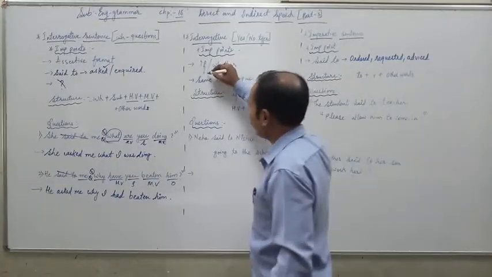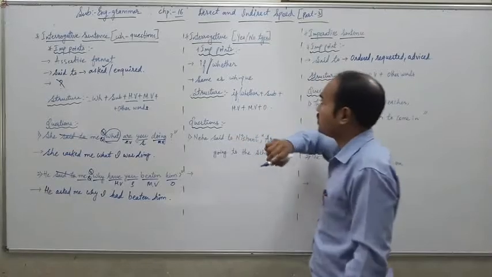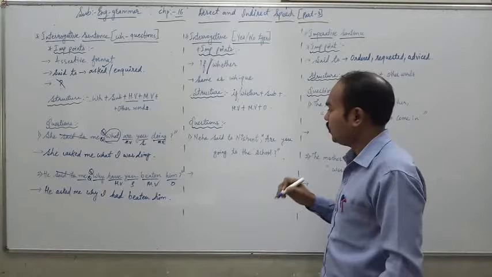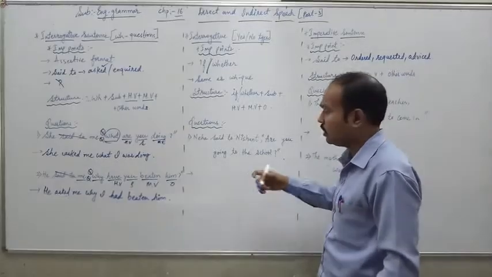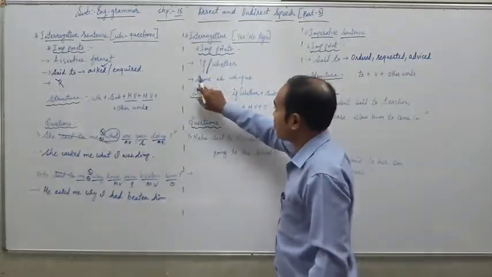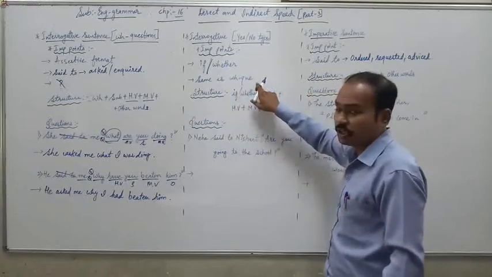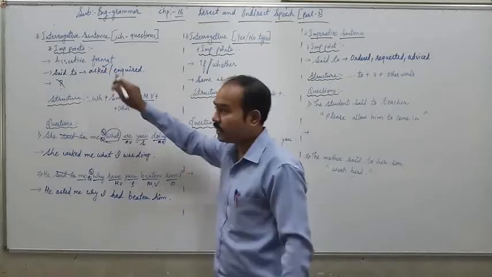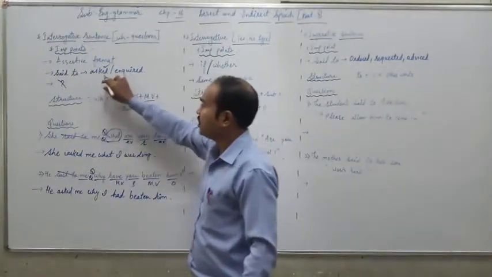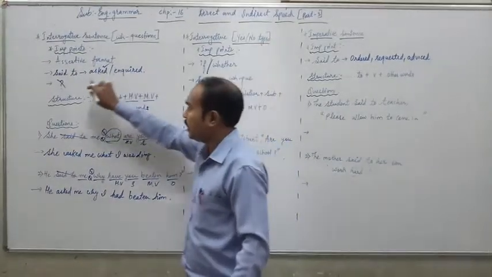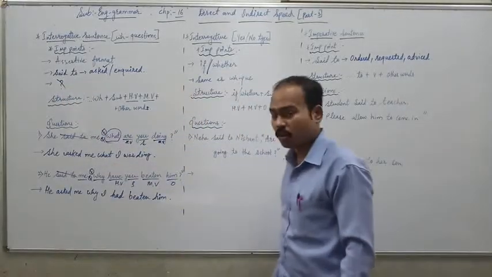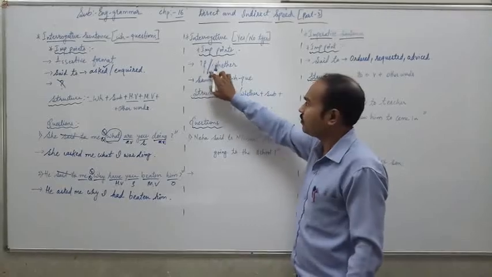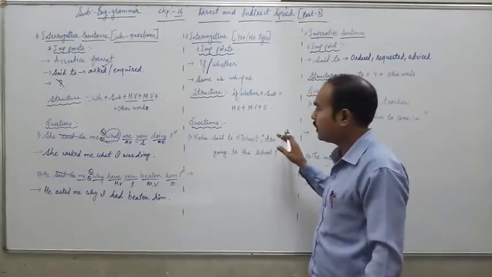If or whether you have to use in yes-no type interrogative sentences. Where you have to use, we will see when we do the question. The second point is the same as the WH question. Same means this is also written in assertive format. Then said to is changed into asked or inquired. And finally the question mark is dropped. Rules are the same. The only new addition is that we have to add if and whether here.